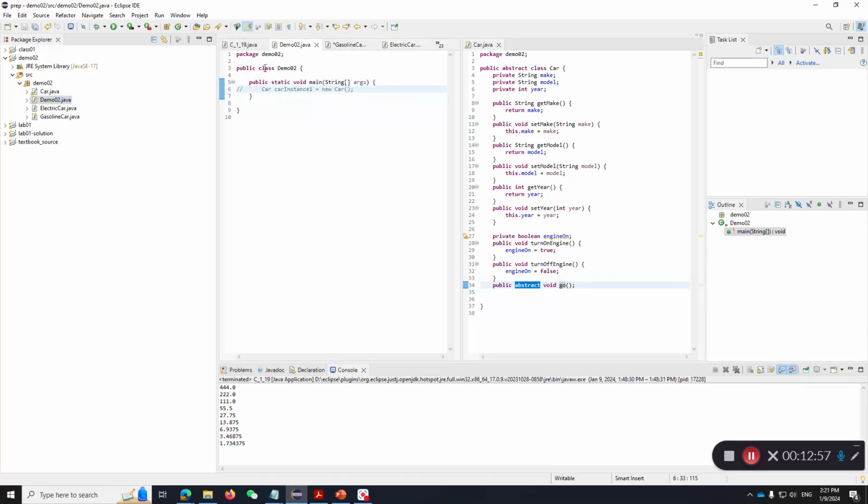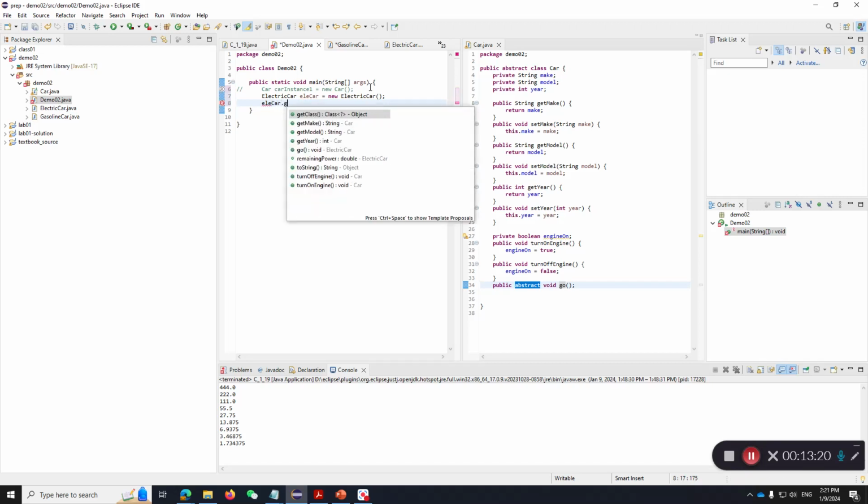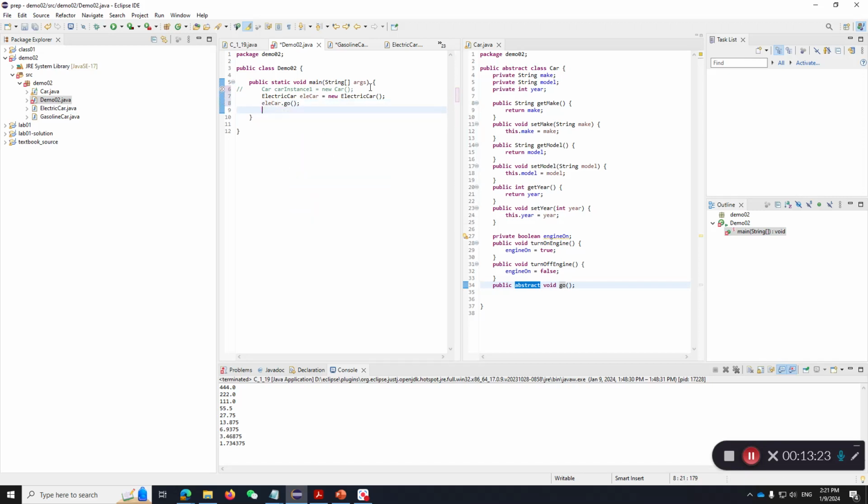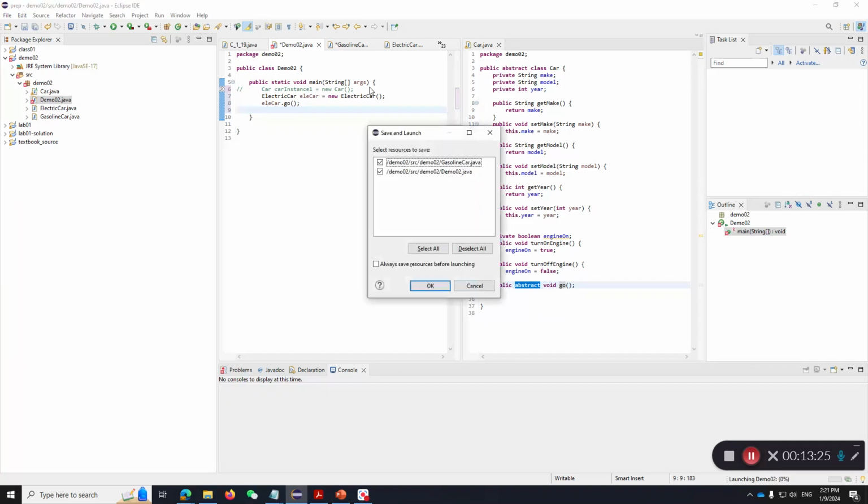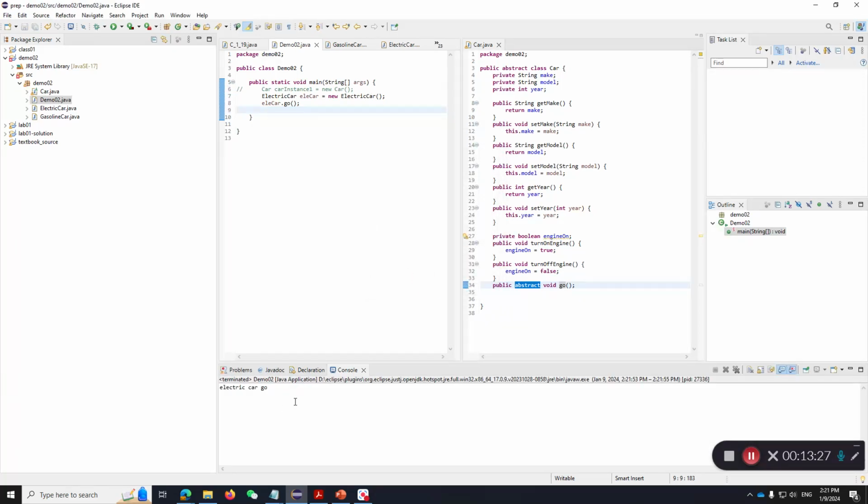And then in our demo, let's try to use these classes. First of all, we cannot create a Car, that's abstract. We can't do that. However, we could do ElectricCar, edCar. Let's do a new ElectricCar, and we can now do edCar.go. Let's run this. So we see our output here, electric car go.